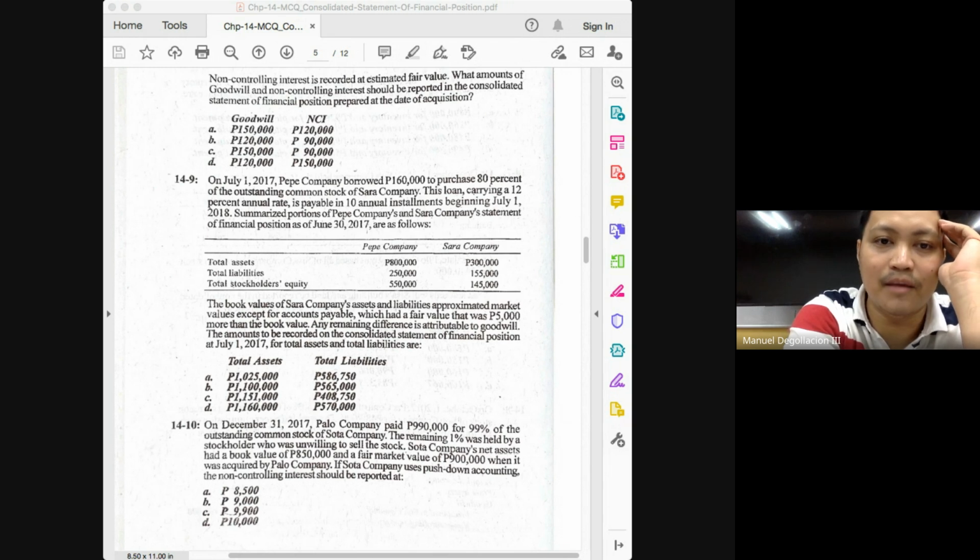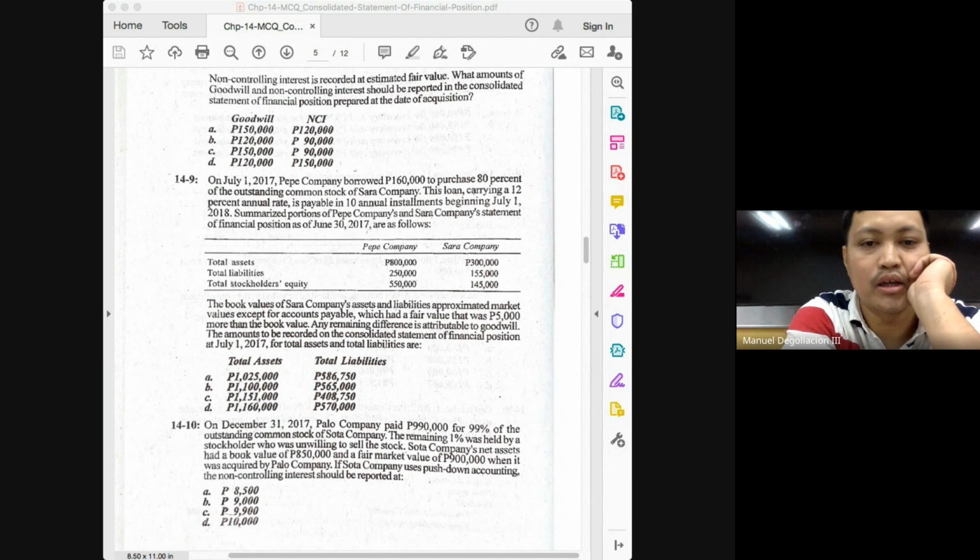How much then is the proportionate share of the controlling interest in the net assets of the subsidiary? What do you do? 140 times 80%. How much is 80% of 112,000? That means the proportionate share of your NCI must be 28,000. Okay? Then complete the first row as well. You have 200, 160, and then that means the presumed fair value of your NCI must be 40.